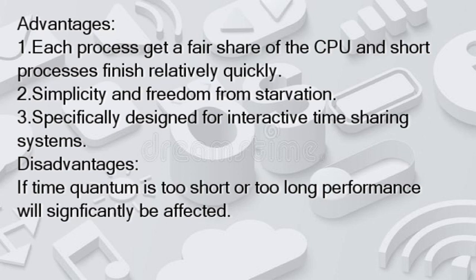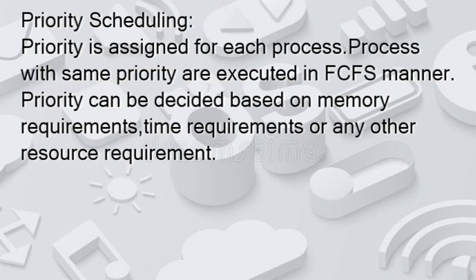Now coming to the disadvantages. If the time quantum is too short or too long, performance will be significantly affected. If the time quantum is really very short or very long, obviously it will affect the performance. That is the main disadvantage of round robin scheduling.